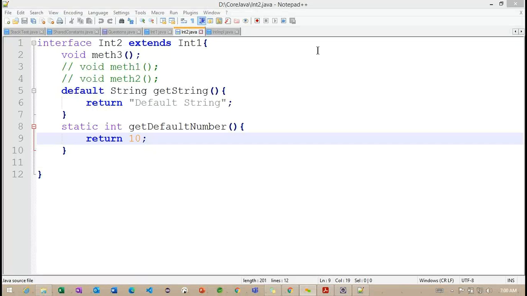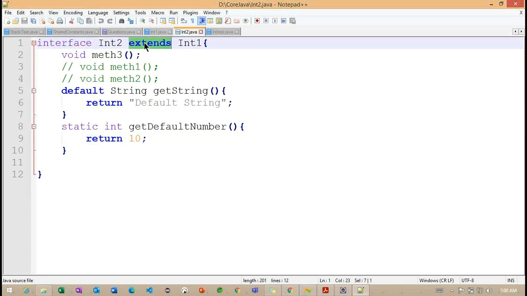Good morning, everyone. In the last class, we discussed static methods as well as default methods in an interface. Before discussing these Java 8 features, we identified the inheritance concept, and whether exceptions can be extended or not. Using the extends keyword, we connect interface 1 to interface 2, so we achieve inheritance functionality here. These are what we discussed in the last class.